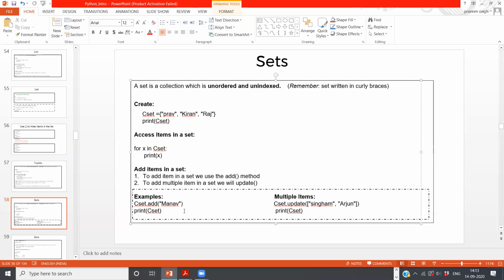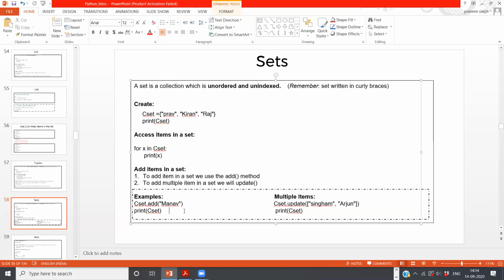Anyway, so what we were discussing is, we need to add an item in a set. Then how are we going to do that? We have to perform two things. To add an item in a set, we use the add method. Now to use the add method, I have given one example.